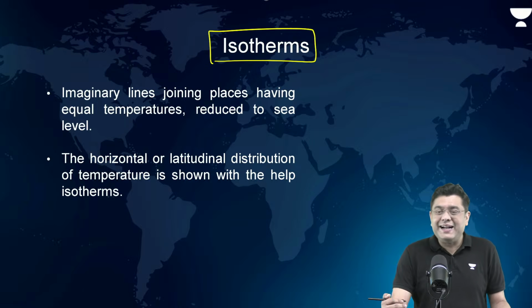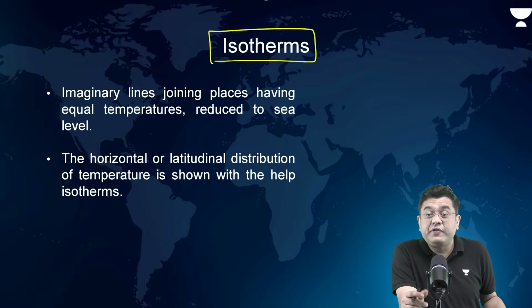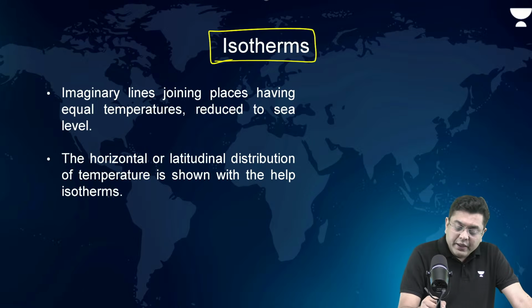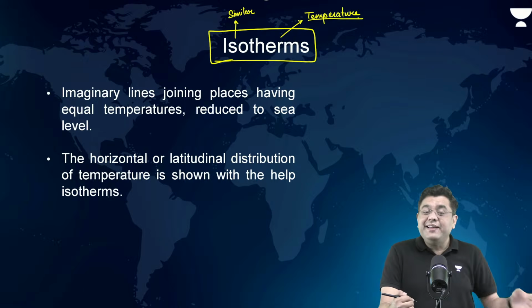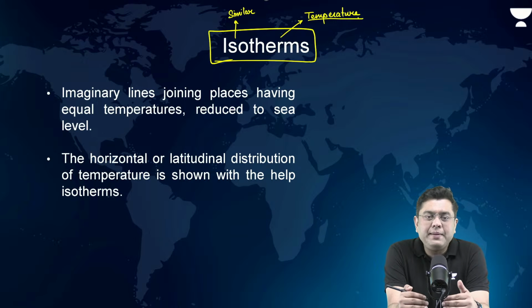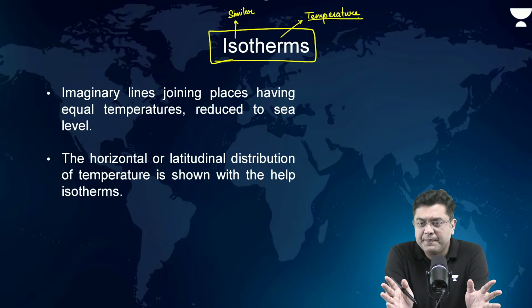What do we understand by isotherms? Iso means similar, therm means temperature. Okay. So these are basically imaginary lines which join places indicating similar or same temperature.